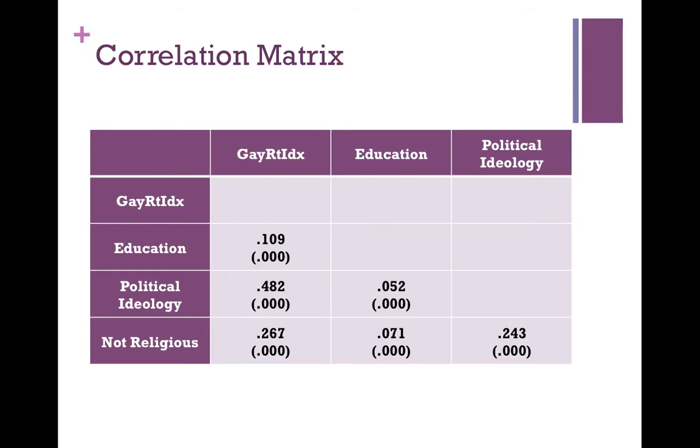0.482. The correlation between two of our independent variables, religiosity and political ideology, was higher than expected. At 0.243, it suggests that there might be a problem of collinearity. This is evaluated further in the regression analysis.